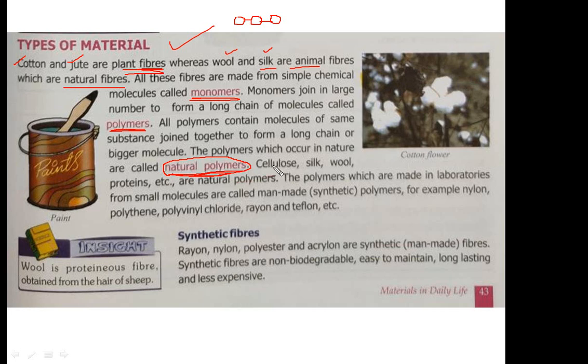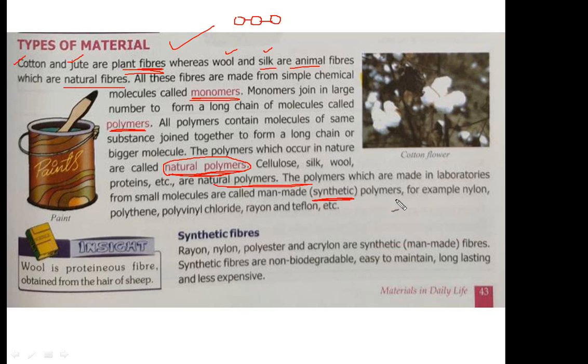Cellulose, silk, wool, proteins, etc. are natural polymers. So these are some of the examples of natural polymer. The polymers which can be made in laboratories from small molecules are called man-made or synthetic polymer. So here man-made polymer is also known as synthetic polymer. This one you should keep in mind. Synthetic polymer does not occur naturally. We have to make it in some laboratory.